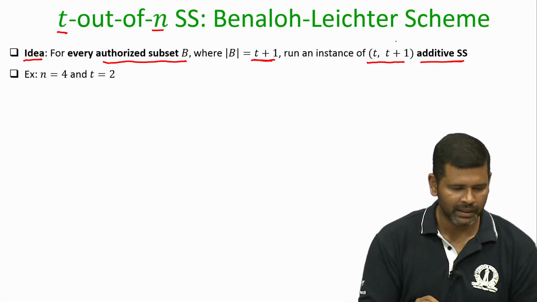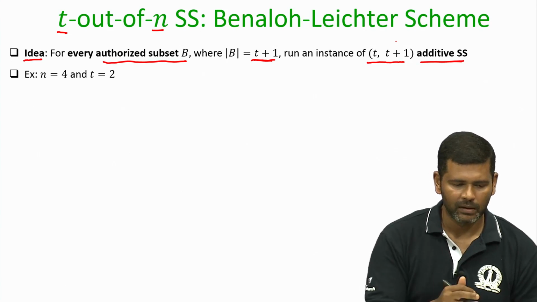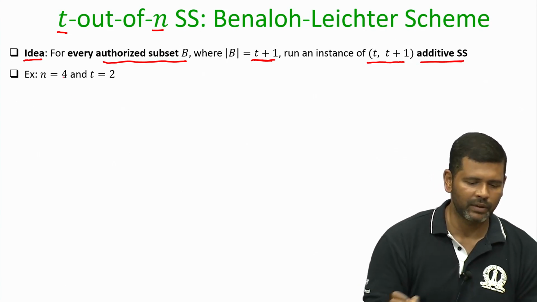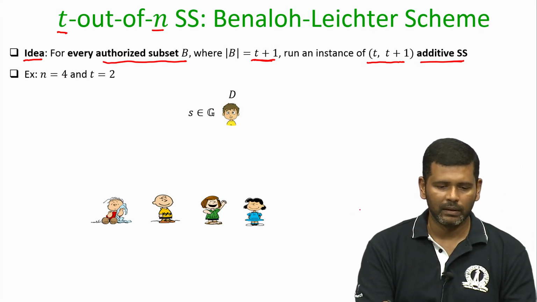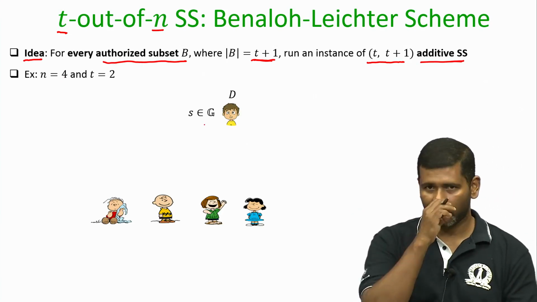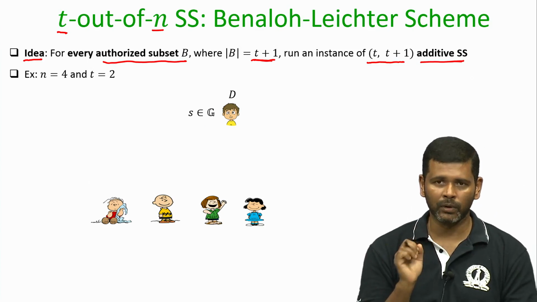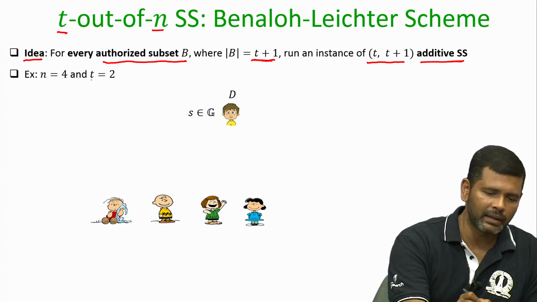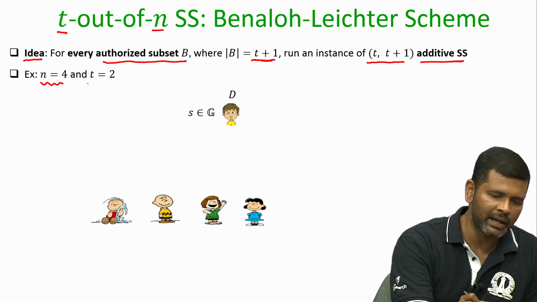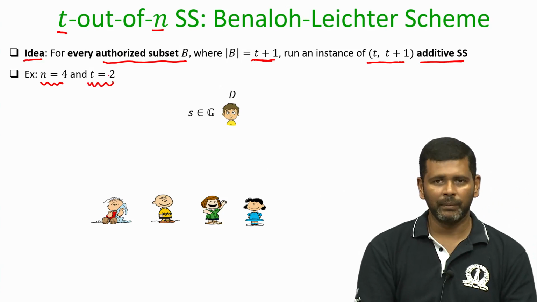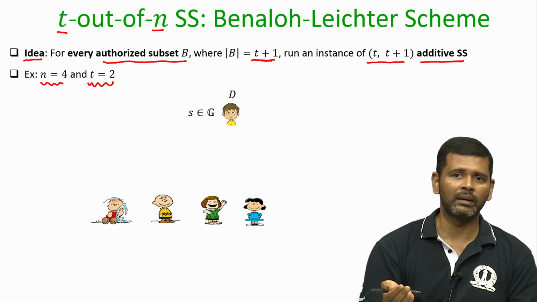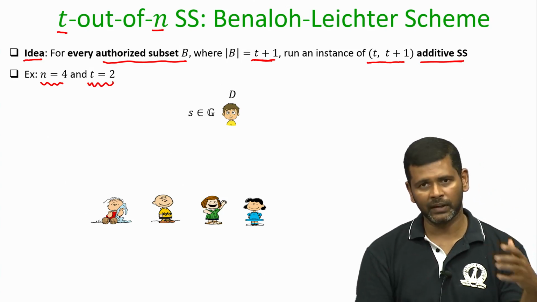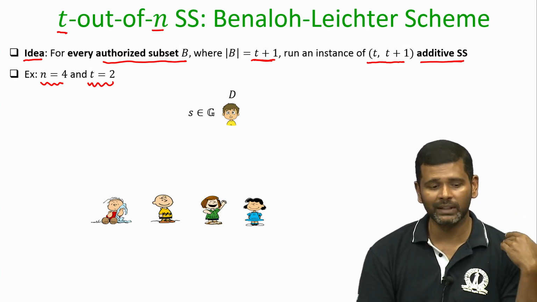So, let me demonstrate this scheme assuming a concrete value of n and t. We take the case where there are 4 parties, and all the computations here will be performed over a group with respect to the plus operation, and I am taking the case where n is equal to 4 and t is equal to 2. Now you can see I cannot run my earlier additive secret sharing, because the earlier additive secret sharing demands the threshold t to be 3.